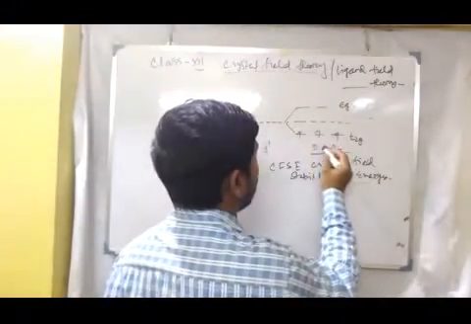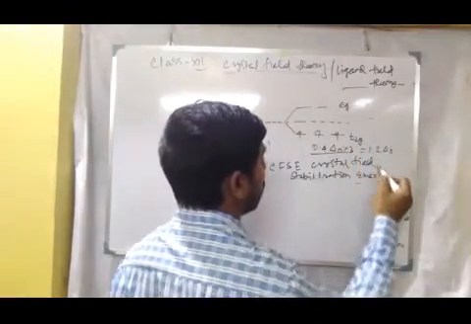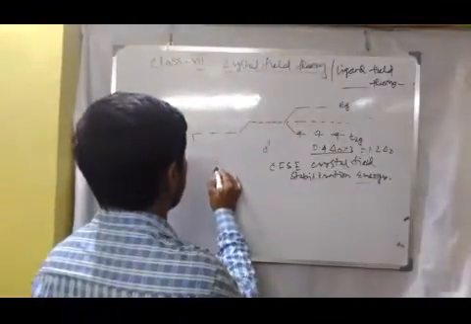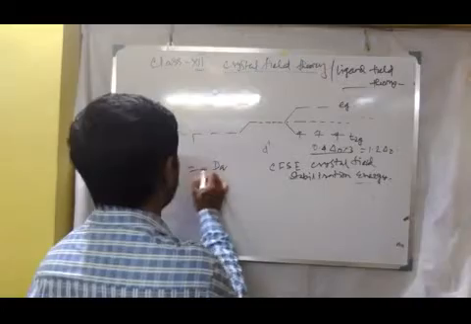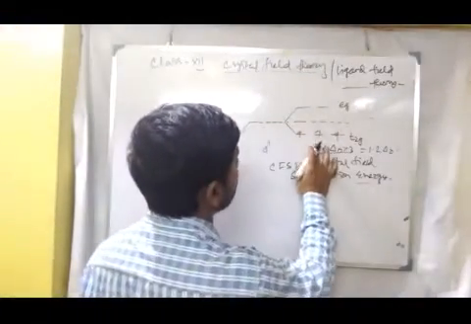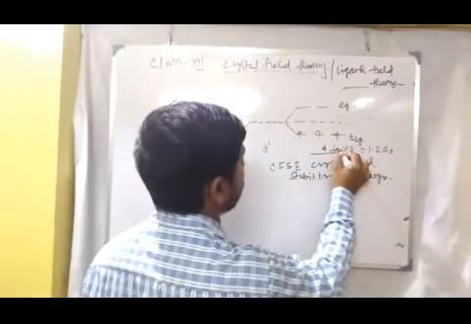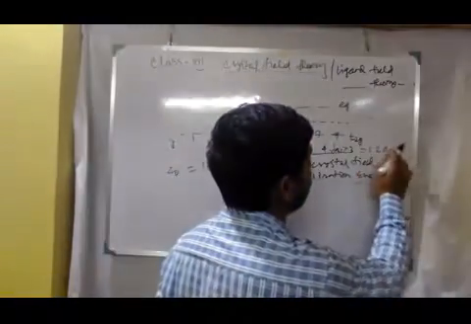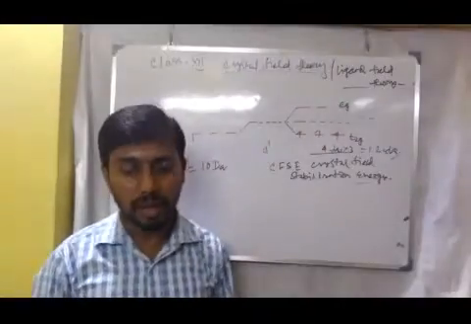Now for three electrons it is equal to 0.4 into 3, that is 1.2 delta 0. Delta 0 has another unit, that is Dq. So delta 0 equals 10 Dq. If we represent it in Dq units, then it will be 4 Dq into 3, that is 12 Dq. It is the stability factor, right?